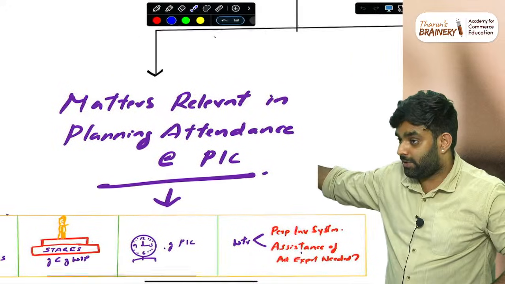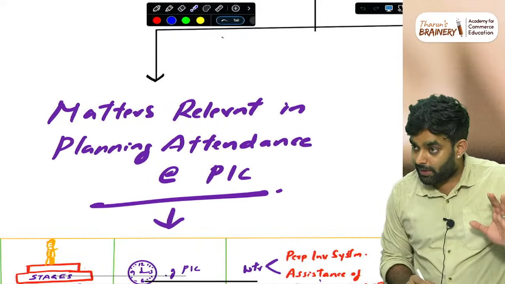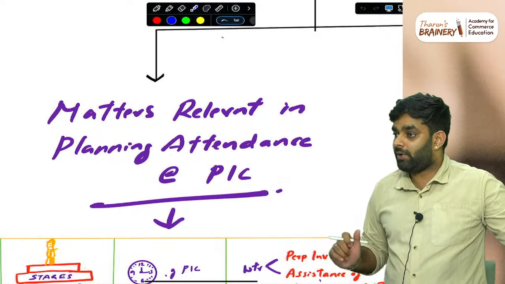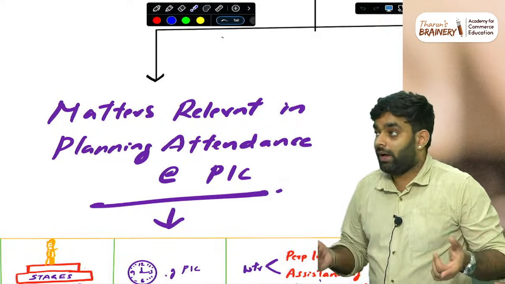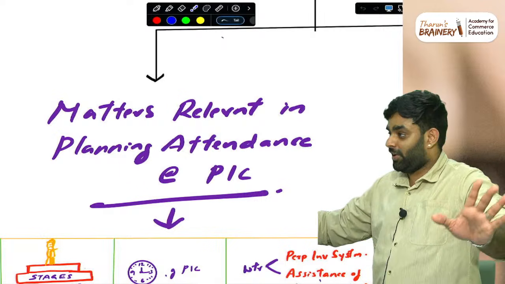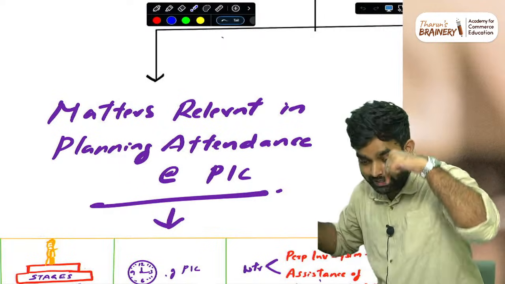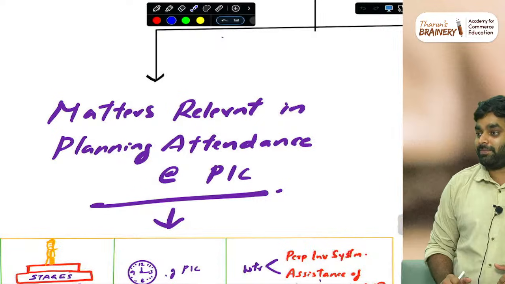You have to think one thing. Everyone will study it as what are the matters relevant in inventory counting. Inventory counting, what are the matters we need to do? That is not the question. The question is, the auditor is planning the attendance. Tomorrow I am going to attend inventory counting. In the plan, what do I need to think?